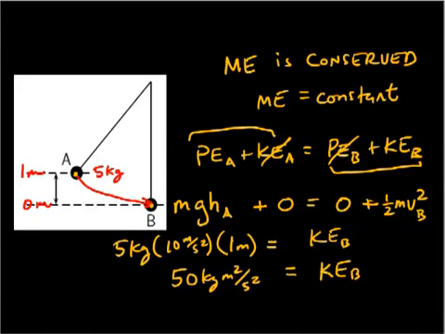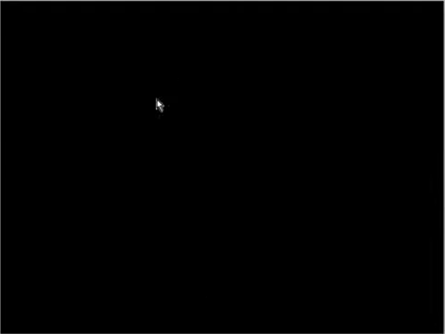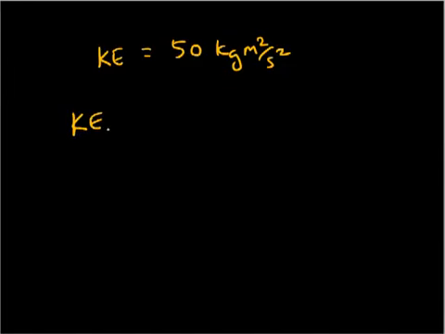Now, how would we solve for the velocity, or the speed, of the ball at B? Well, knowing the kinetic energy is 50 joules, or 50 kilogram meters squared per second squared, we can say that the kinetic energy of the ball at B will equal 1/2 times m, the speed of the ball at B, squared.